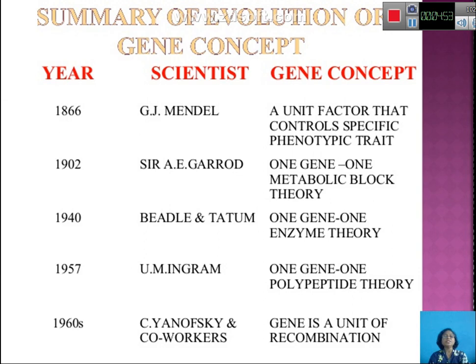Then Beadle and Tatum in 1940 gave the one gene one enzyme theory, and in 1957 Ingram gave the one gene one polypeptide theory, and in the 1960s Benzer and his co-workers said that gene is a unit of recombination.